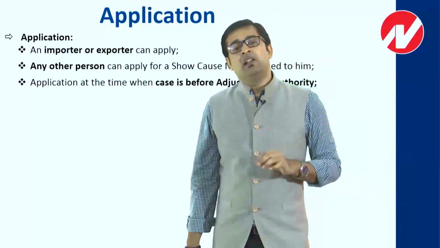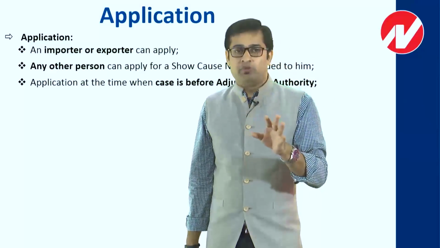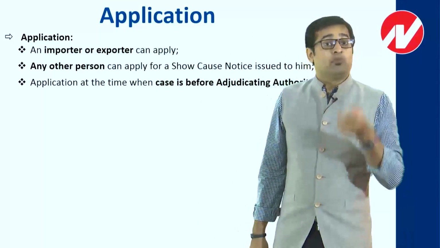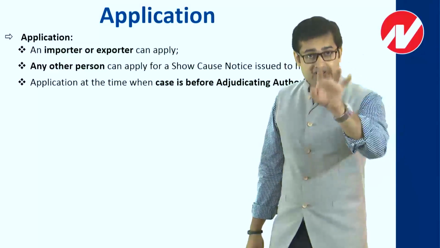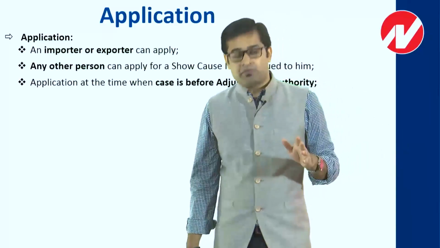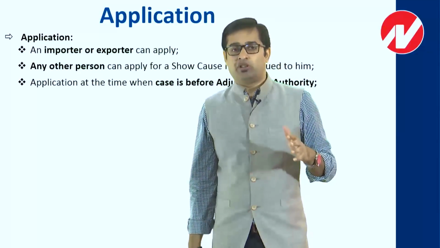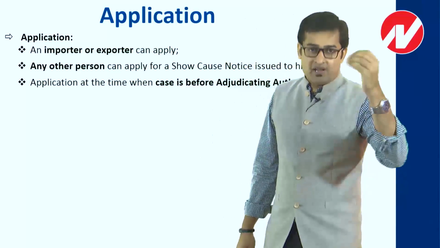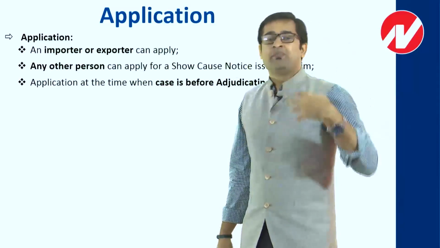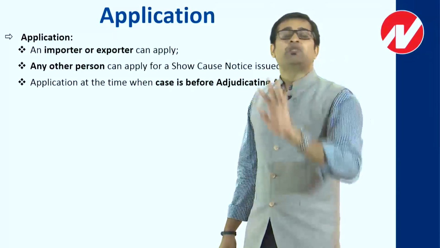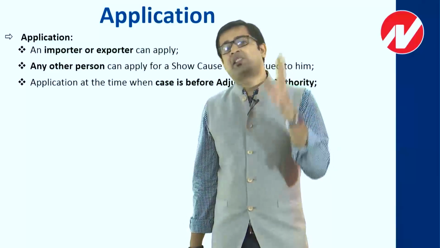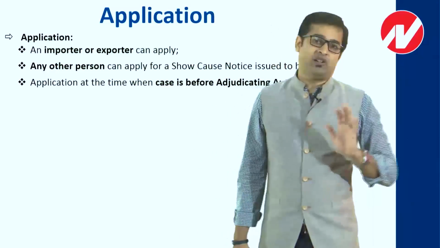It says very clearly that between 1st to 5th October, you can always approach the Settlement Commission. The reason is, though the department has passed an order, the order has not yet been dispatched. And since the order has not been dispatched, from the perspective of the assessee, it is still pending at the departmental level. So the case is still with the adjudicating authority. Whether the order has been passed, or passed but not yet dispatched, is their internal issue. That is not my lookout. Till the order is dispatched, the case is clearly with the adjudicating authority, and I can always approach the Settlement Commission.